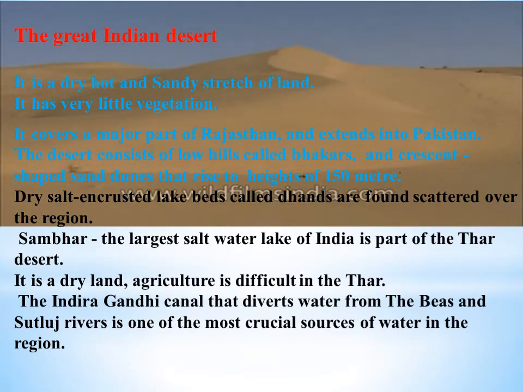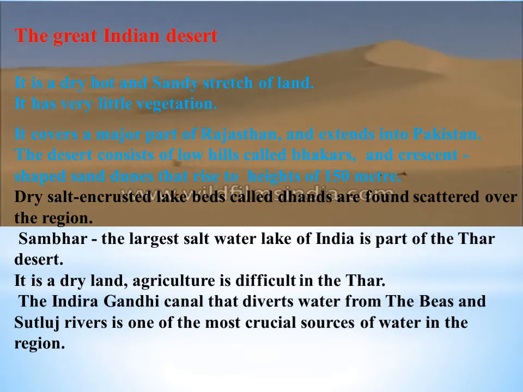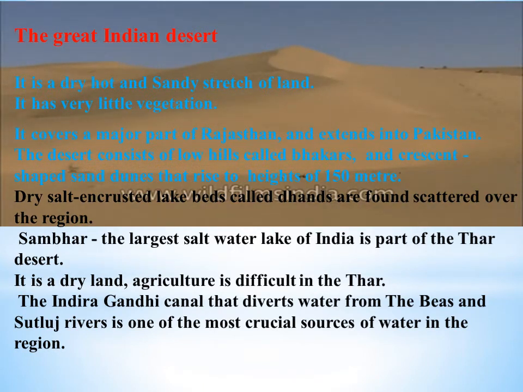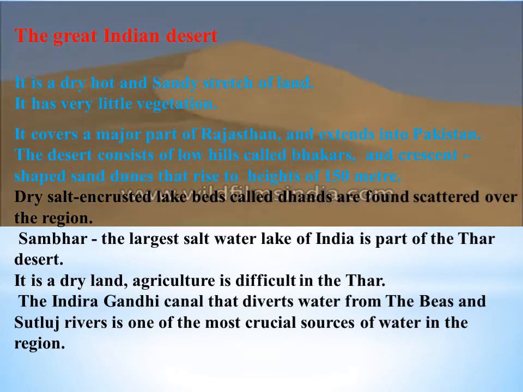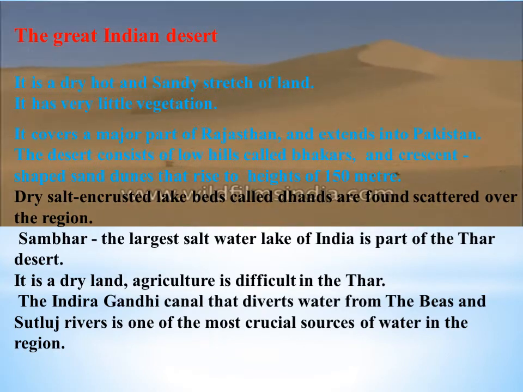It is a dry land. Agriculture is difficult in the Thar Desert. The Indira Gandhi Canal that diverts water from the Beas and Sutlej rivers is one of the most crucial sources of water in the region.